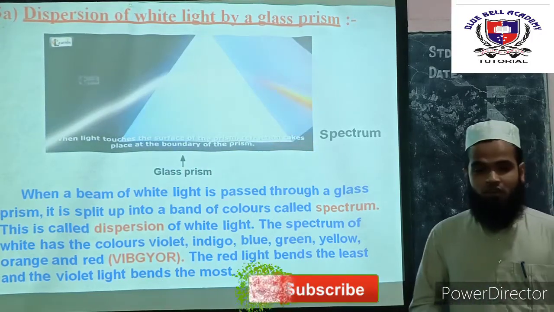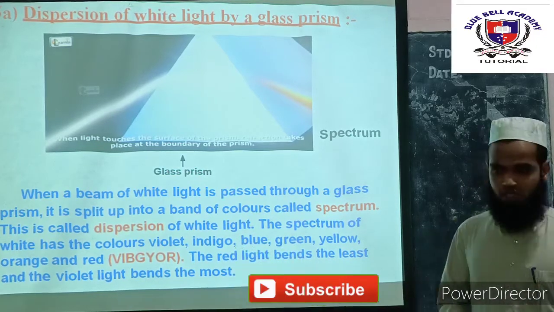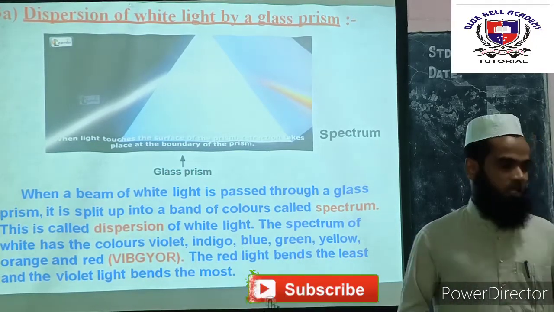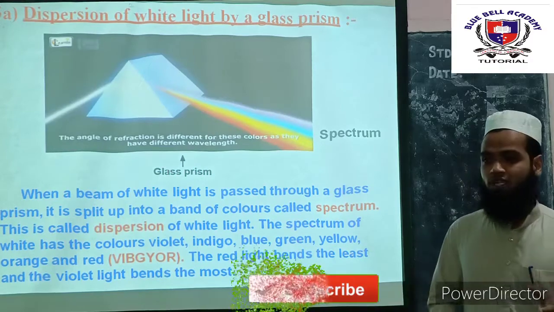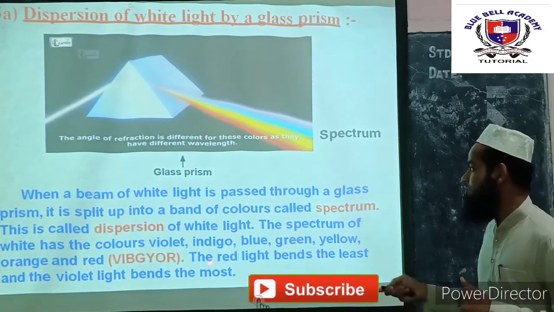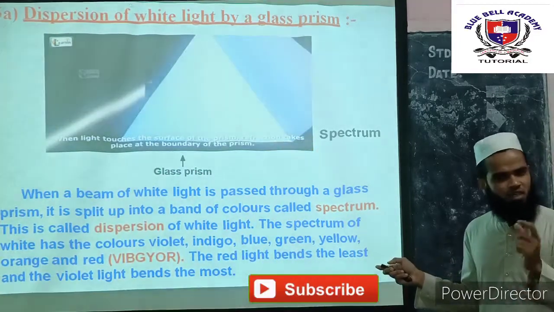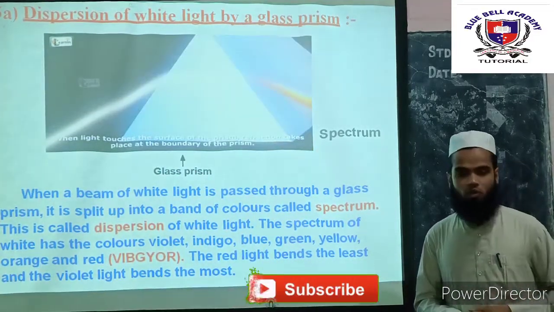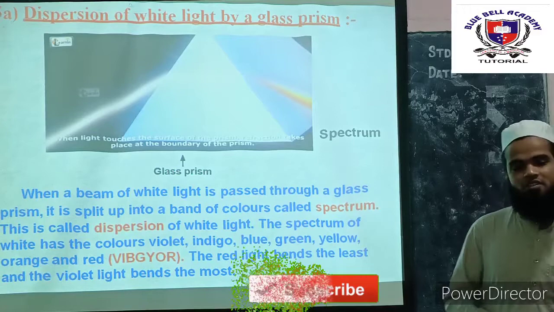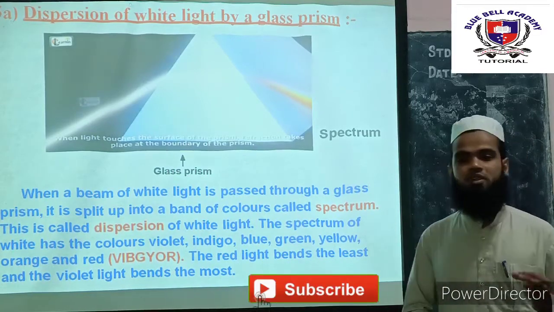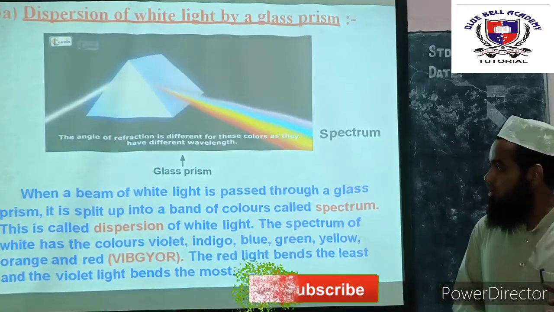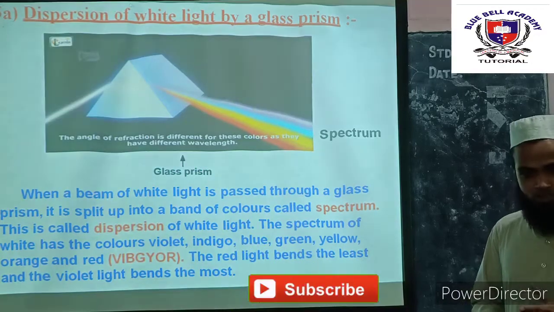And even then we can ask one question here, what do you mean by white light? White light is the one which is split into its constituent colors in the form of a spectrum. Do you remember what the word spectrum means? Spectrum is nothing but an ordered sequence of wavelengths of radiation. Did you get it?